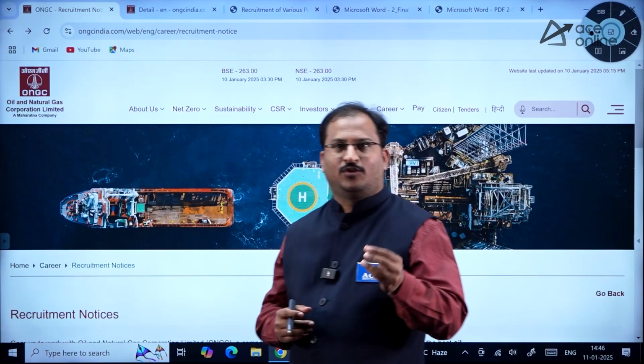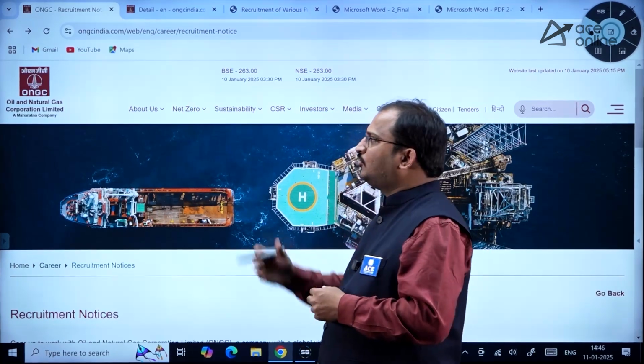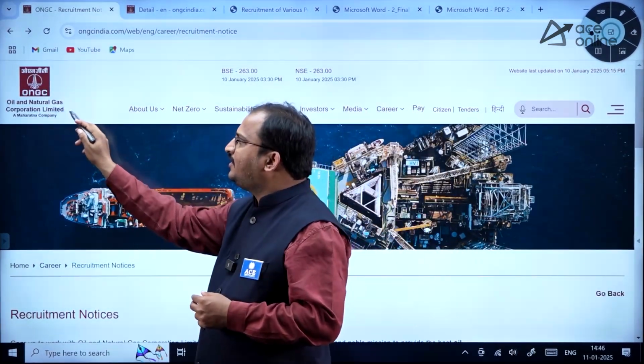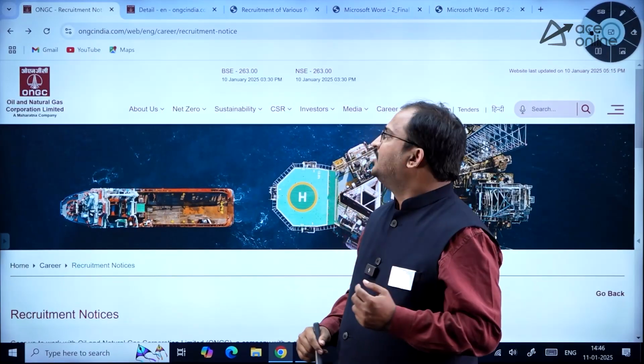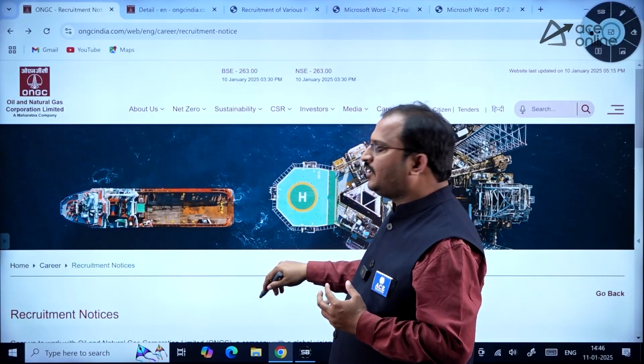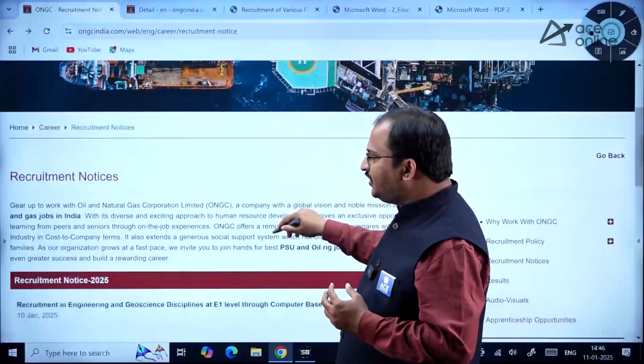Here is an important notification from ONGC. So you all know about ONGC, Oil and Natural Gas Corporation Limited. This is a Maharatna company. Okay, so this ONGC is recruiting engineering graduates.